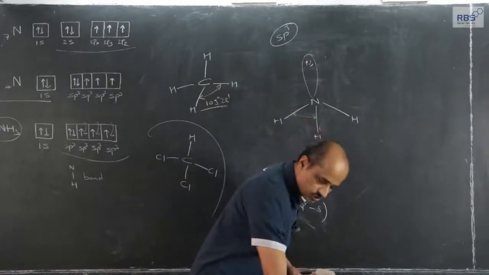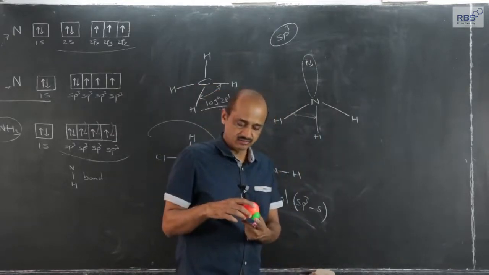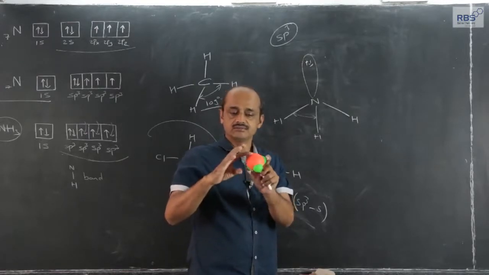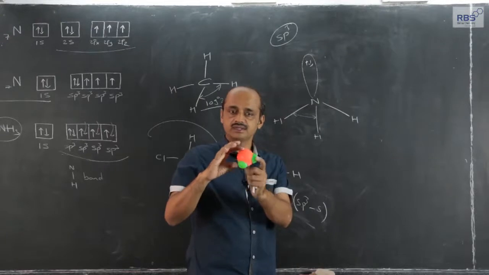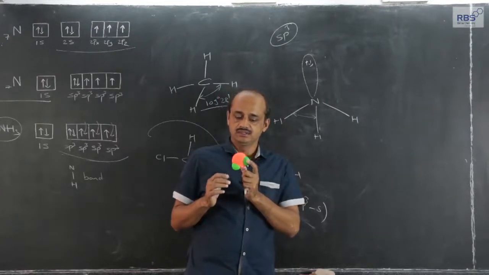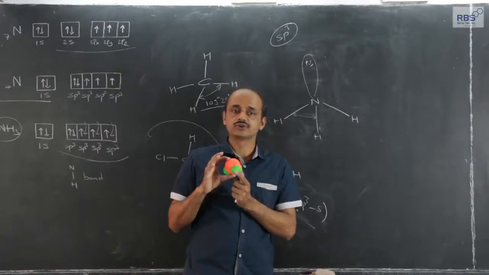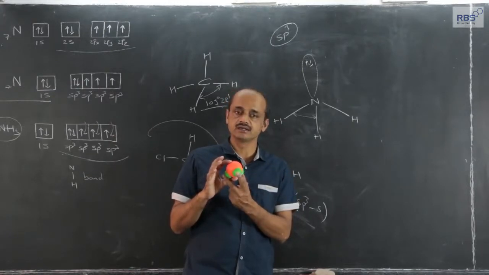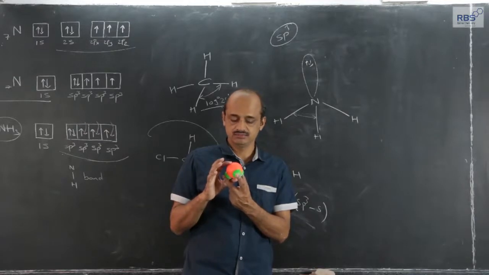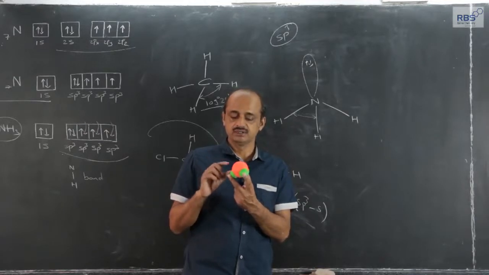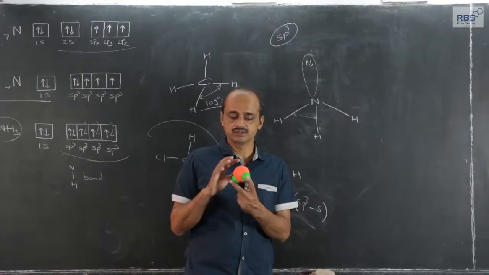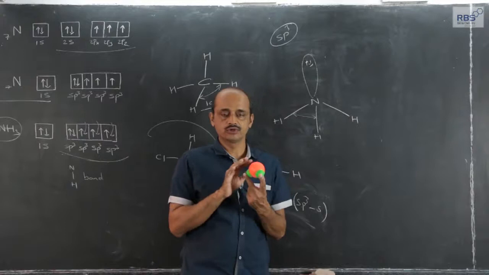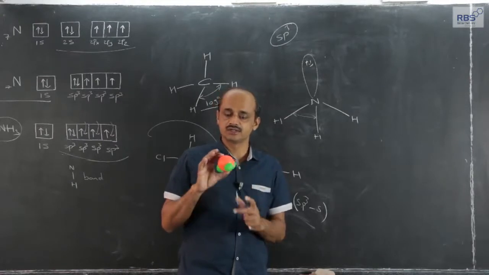That can be understood by considering what I call a space filling model. Assume that this pink color is nitrogen, the outermost shell of nitrogen in ammonia, and the 3 green colored ones are hydrogen. Now the difference in size of nitrogen and hydrogen is not to the level you are observing here. It is just a representative model.